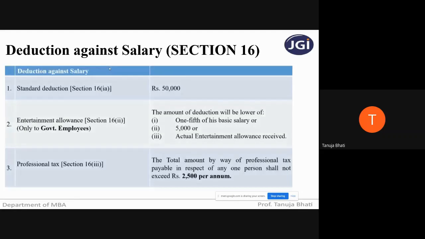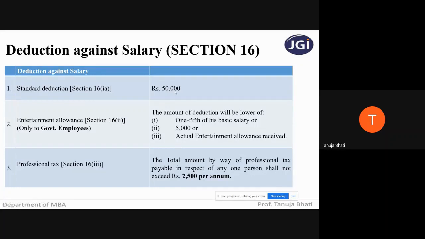Let us see what the deductions are. Deduction number one is the standard deduction. Irrespective of where you're working, with whom you're working, or what your salary is, the standard deduction is given to everyone, which is covered under section 16, clause IA. The standard deduction is uniform to everyone, which is rupees 50,000. This rupees 50,000 is for the assessment year 2021.